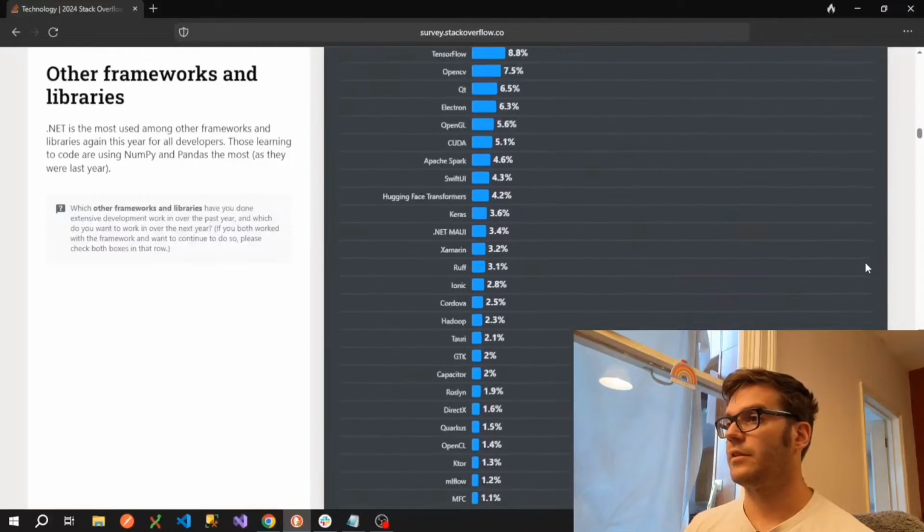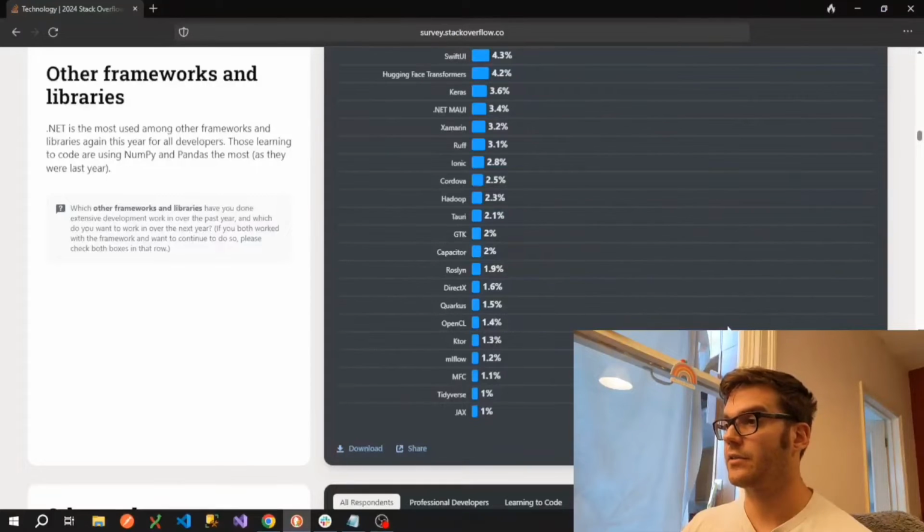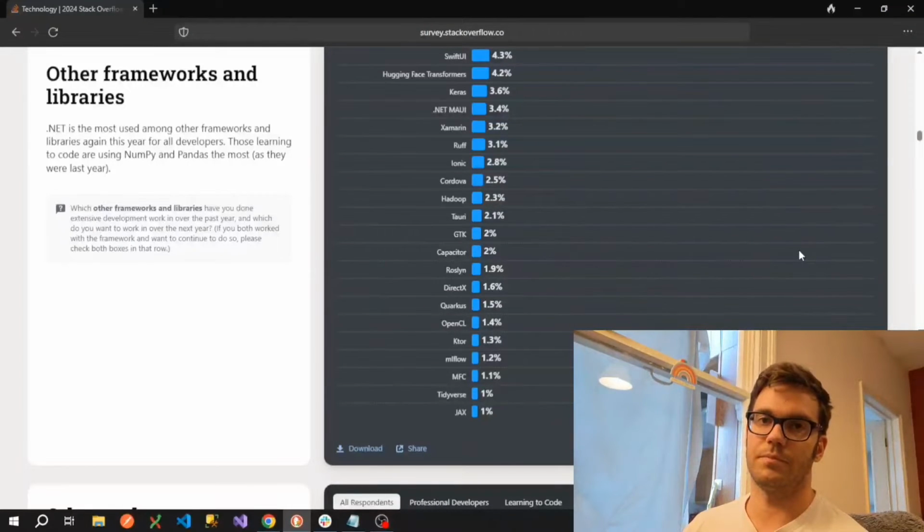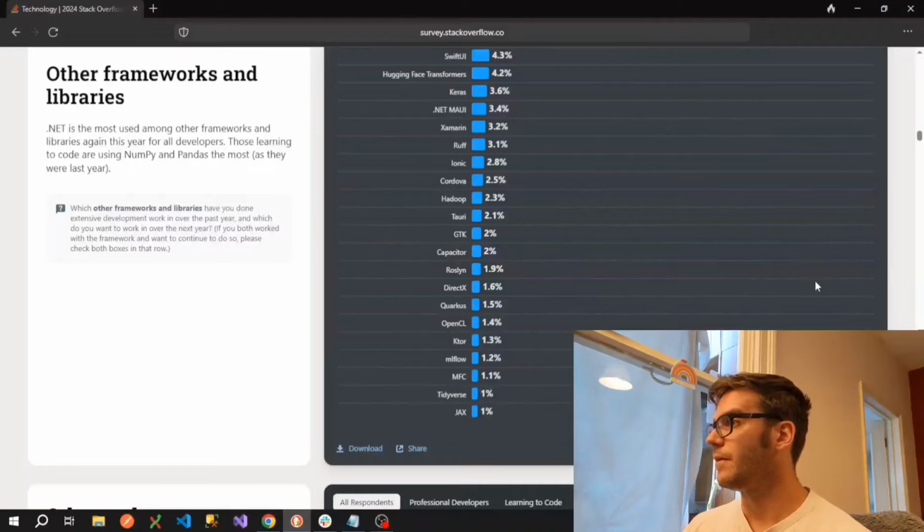And then scrolling down this list, we can see at the very bottom here we have JAX. That's probably because it had only been out a month when this survey was released. So JAX was released in May, I believe, this year. But again, it's a machine learning framework and it's to be used with Python. So it transforms numerical functions. It's described as bringing together a modified version of autograd, which is the automatic obtaining of the gradient function through differentiation of a function. I don't know what that means.